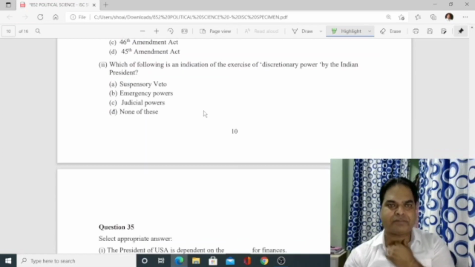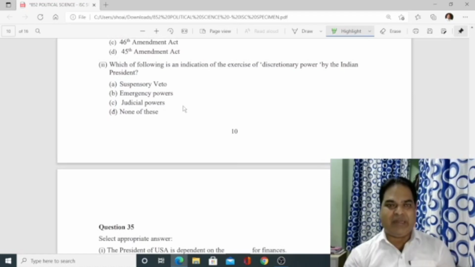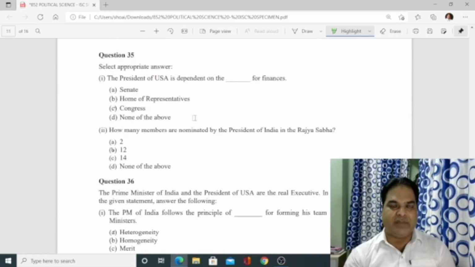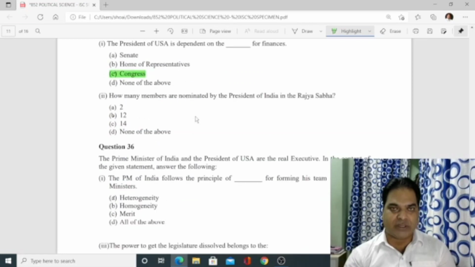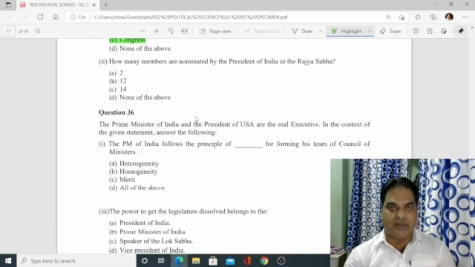Which of the following is an indication of exercise of discretionary power by the Indian president? Suspensive veto? No. Emergency powers? No. So none of the above. None of these is the right answer. Number 35. Select the appropriate answer. The President of the USA is dependent on the Congress for finances. That is the Parliament of the USA. He has to depend upon that. Without their consultation, he cannot use the funds of the country. How many members are nominated by the President of India in Rajya Sabha? 12.